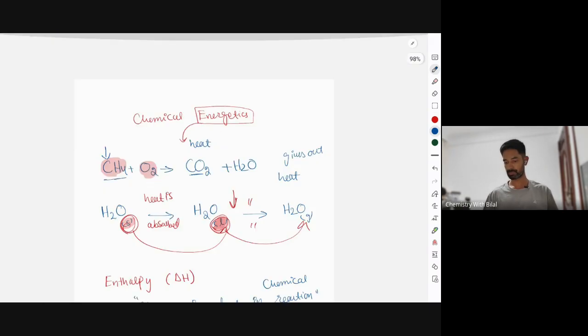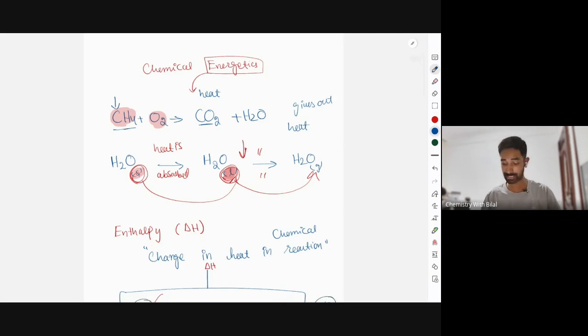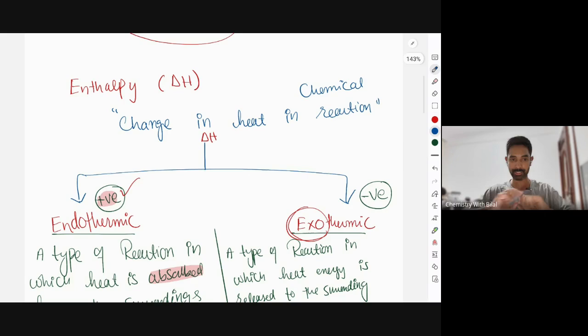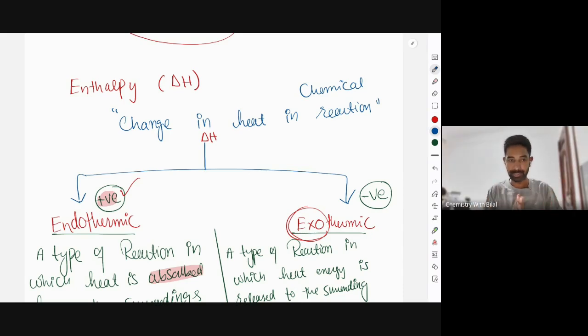Okay, so Bismillah ar-Rahman ar-Rahim. Let's review the entire thing. We started with energetics. The first thing that you should know in energetics is enthalpy. It is the heat change in any reaction. How many types of enthalpies, Nile? Two. The positive and negative. So whenever enthalpy is positive, the reaction is called endo. When enthalpy is negative, the reaction is called exo. Remember one, the other is its reverse.